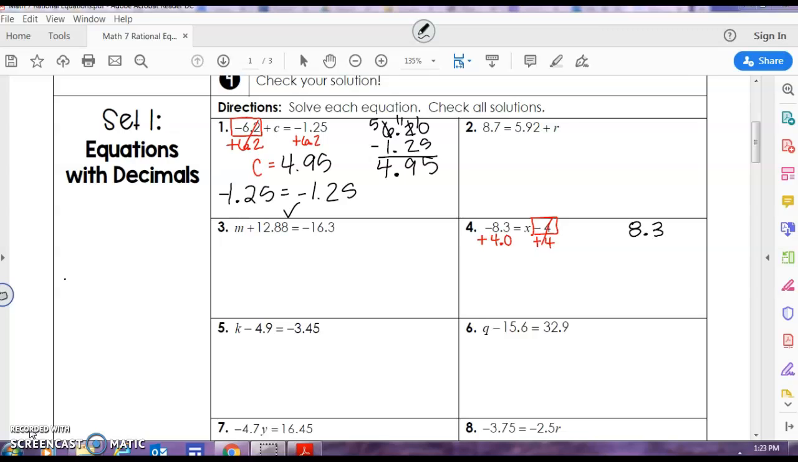So 8 3/10 minus 4. 3 minus 0 is 3. Bring my decimal down. 8 minus 4 is 4. Since 8 3/10 has the greater absolute value, x will be negative 4 3/10. Again, I can check my solution. So negative 8 3/10 is equal to negative 4 3/10 minus 4. I would add the opposite sign. Now my signs are the same, so I add, and I see that my solution is correct.